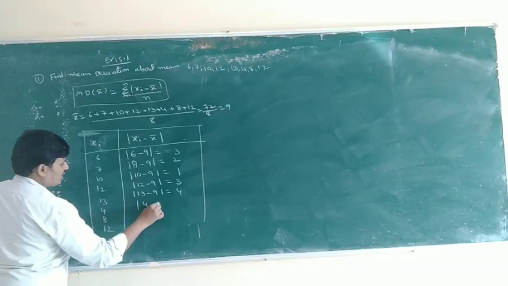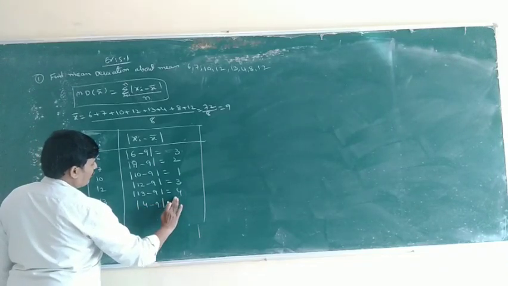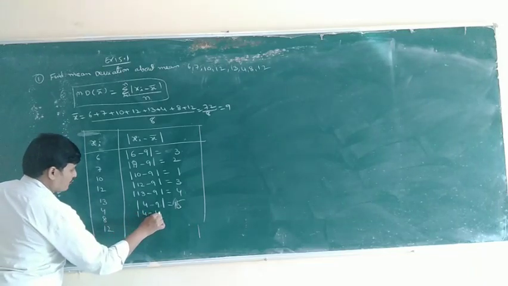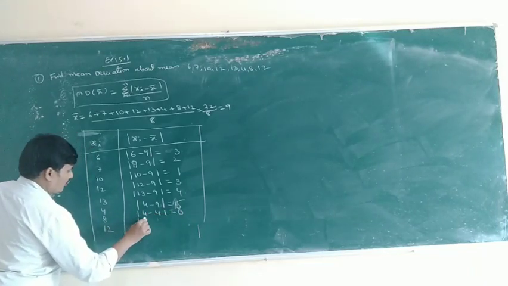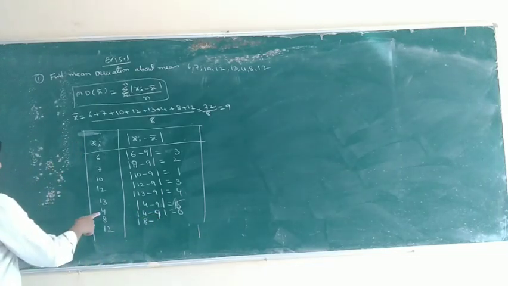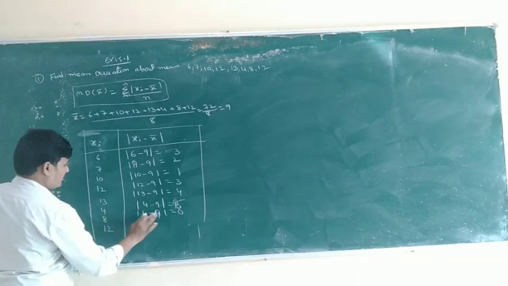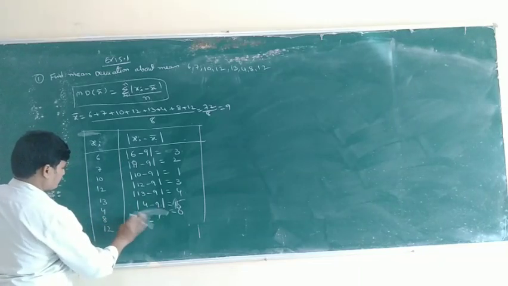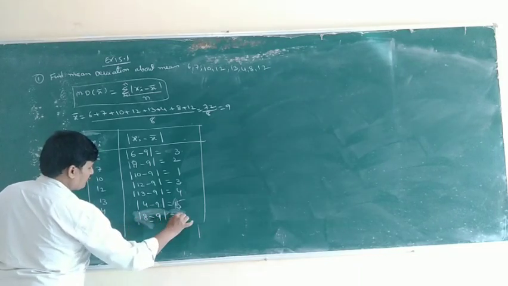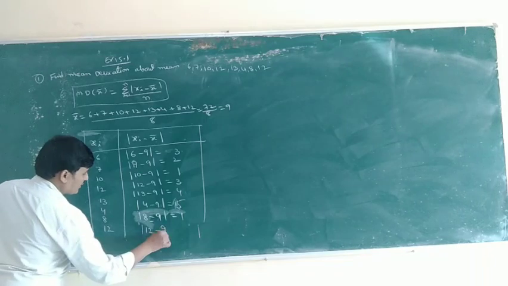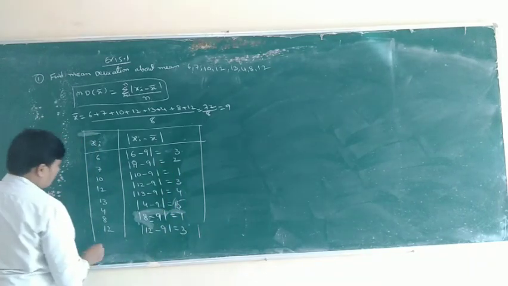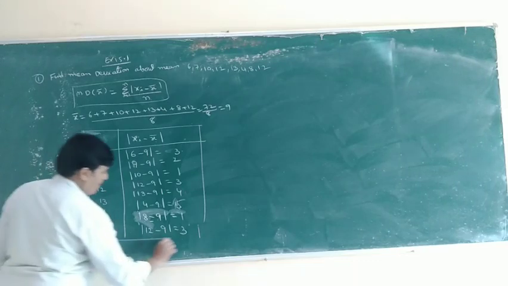Mod 4 minus 9 is mod of minus 5, which is 5. Mod of 8 minus 9 is 1. Mod of 12 minus 9 is 3. That is 8 values.